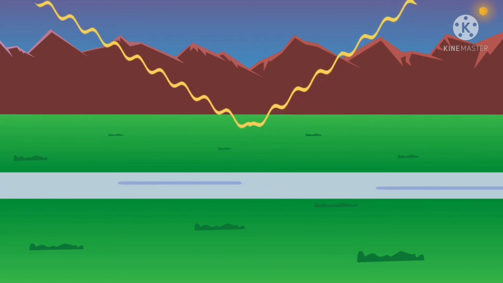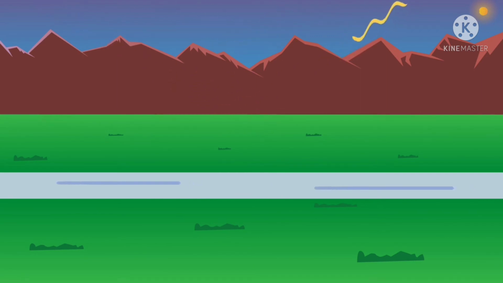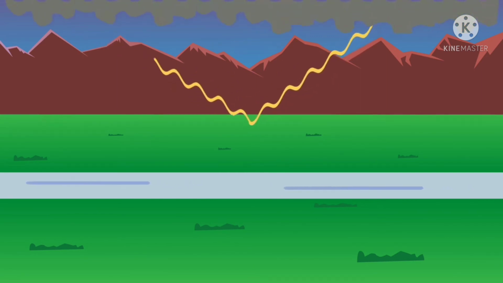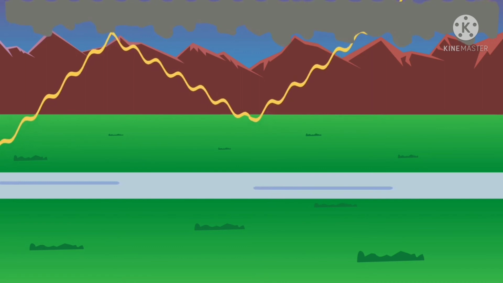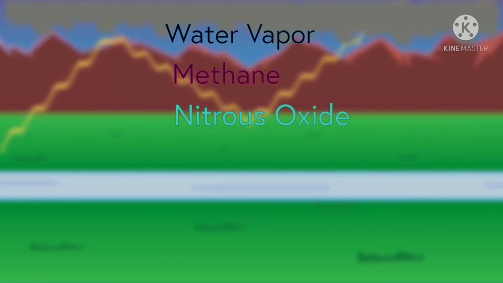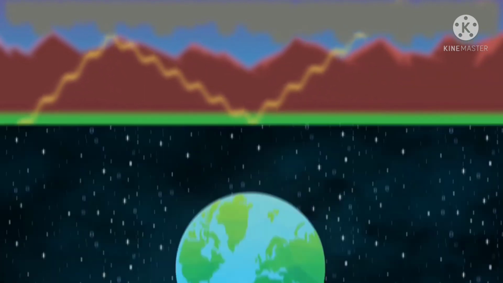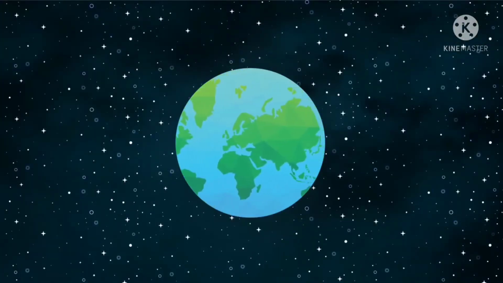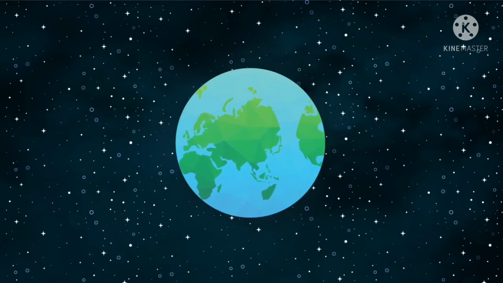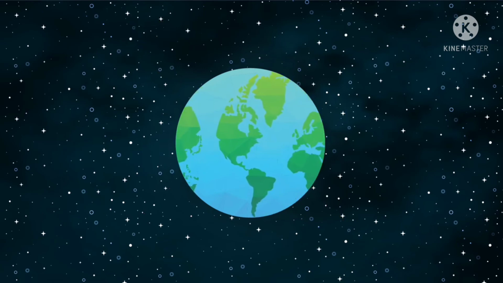Sometimes the emitted infrared radiation will be reflected back into space when it hits Earth, but other times that reflected infrared radiation can be trapped by a layer of gas in our atmosphere called greenhouse gases, which typically consist of water vapor, methane, nitrous oxide, and most infamously carbon dioxide. Imprisoned by that pesky greenhouse gas, the infrared radiation has nowhere else to go and remains on Earth, where it begins to heat up the planet, a phenomenon we have come to call global warming.